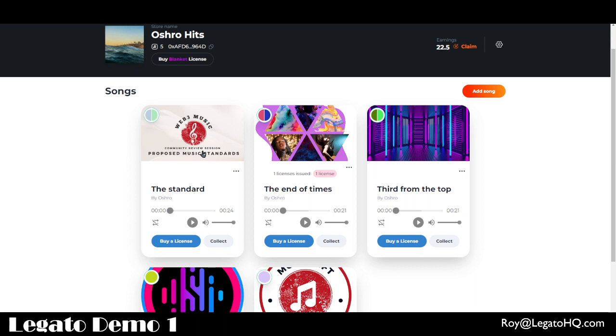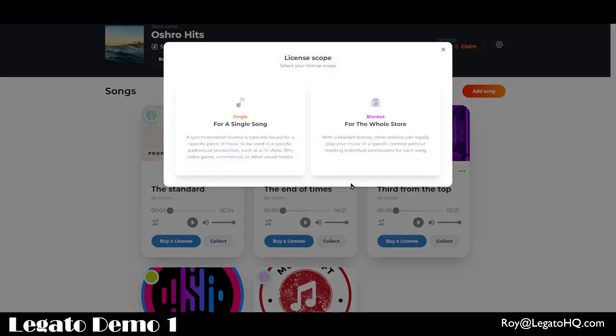The second way to monetize is by actually allowing people to purchase commercial licenses for usage, or give them free licenses if you want to make sure that people are allowed to use it and be explicit about it. And the way you do that is you actually manage licenses here by adding licenses. We actually support single song licenses and blanket licenses. Blanket licenses are great when you want to enable, let's say, streaming or aggregation through, let's say, Ulala XYZ, etc. And single song licenses are great if people want to use your song for a specific movie or an ad, etc.